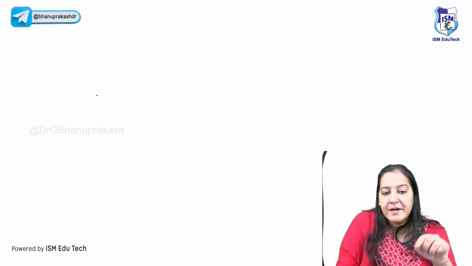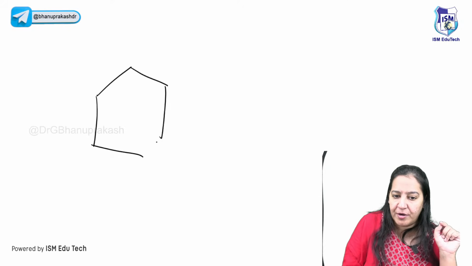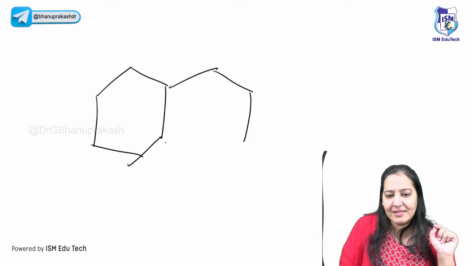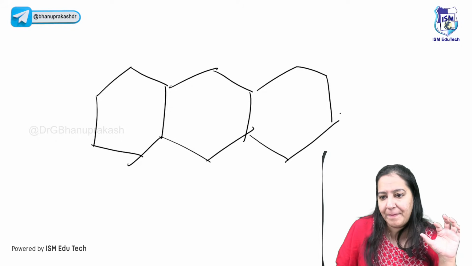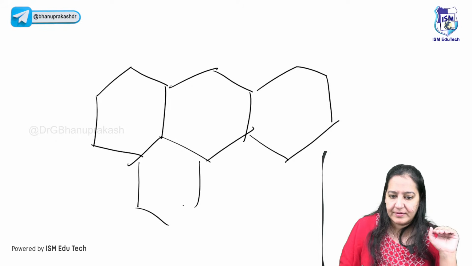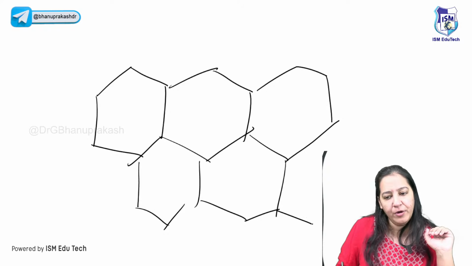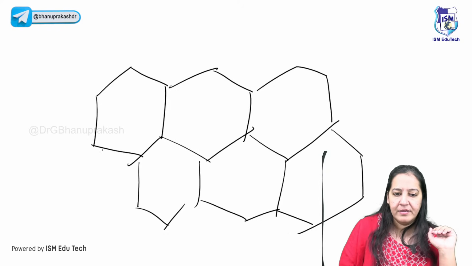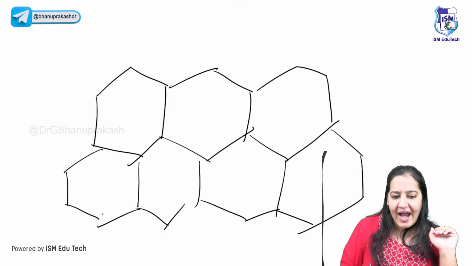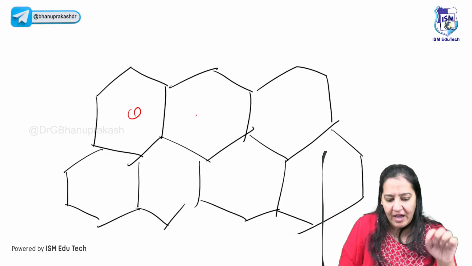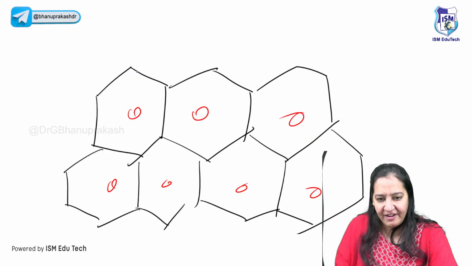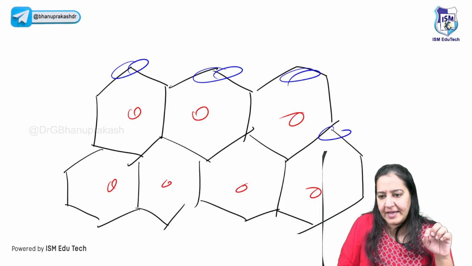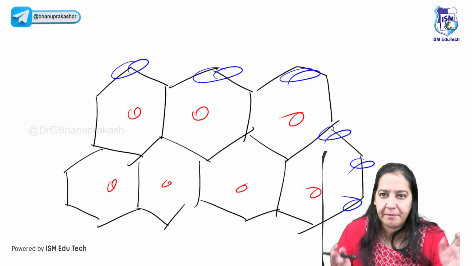Let me draw a few hexagons or lobular models to explain the nutmeg. This is the liver. You all know the liver has a hexagonal lobular model. I am drawing a normal liver. At the center of the normal liver, we have the central vein. This is all central vein. And at the periphery, we have the portal triads. Everywhere at the periphery, I'm not drawing it.